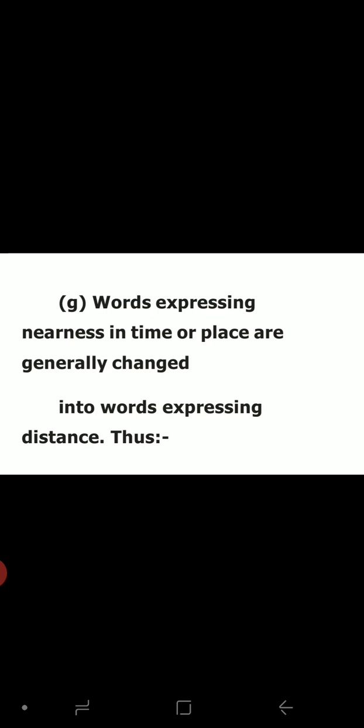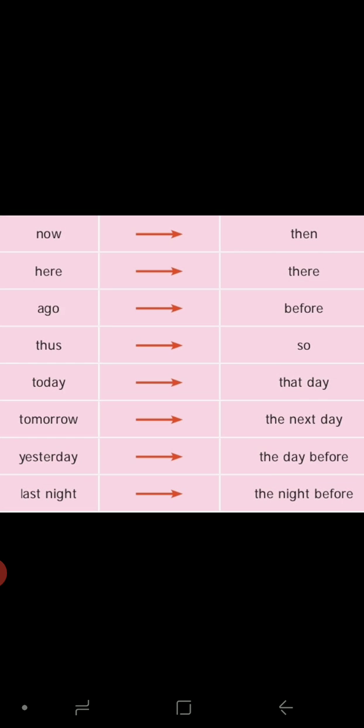Likewise, some words already I told, some timing words or adverbs you want to change. Now we'll change to then that we want to see. Words expressing nearness in the time or place are generally changed into words expressing distance. Some adverbial changes, timing words. Shall we see that? This you want to learn by heart. Okay, children? This you want to learn by heart, these words.